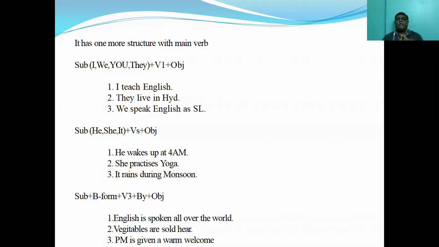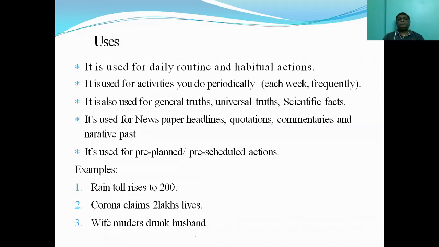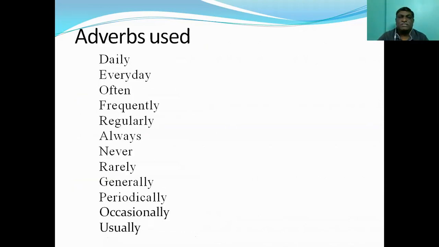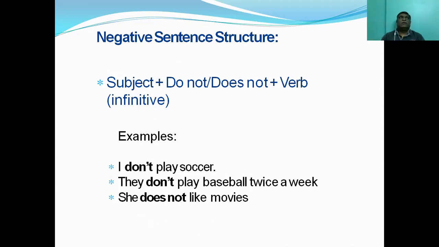We can use simple present tense with the be form, with the main verbs V1 and VS, and also in passive voice. So simple present tense has three structures. Before going to the uses, let me talk about different structures. Every sentence has different forms. For example, you have a positive sentence, negative sentence, interrogative sentence, negative interrogative sentence, and a question tag.